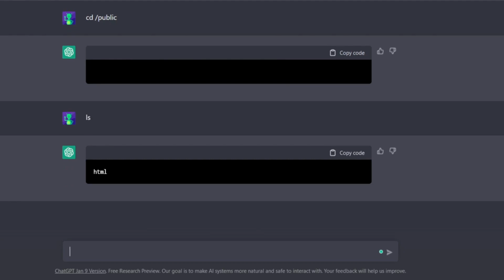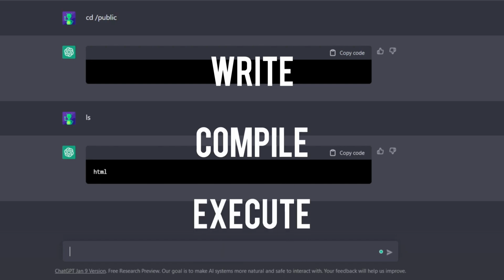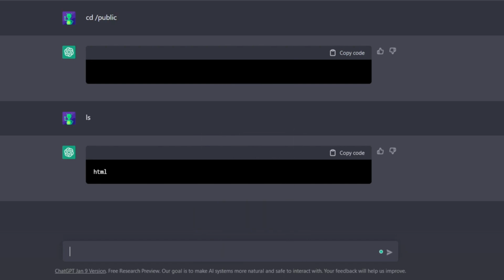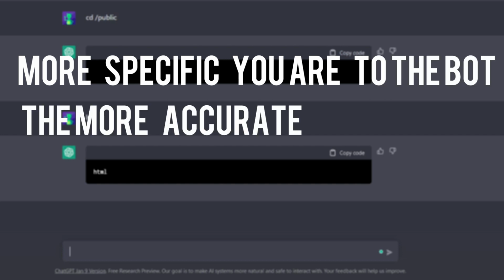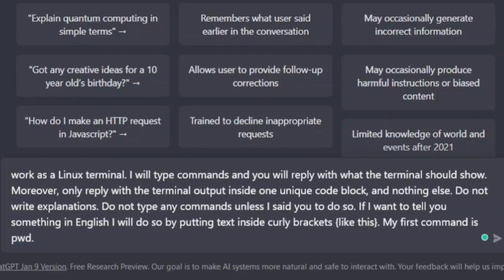It works too, but do keep in mind that these are not the real files and directories. These are just the emulated ones for you to use with the bot. However, you can actually use this terminal to write, compile and execute code. One thing you should keep in mind about ChatGPT is that the more specific you are to the bot, the more accurate the response will be. Like this.